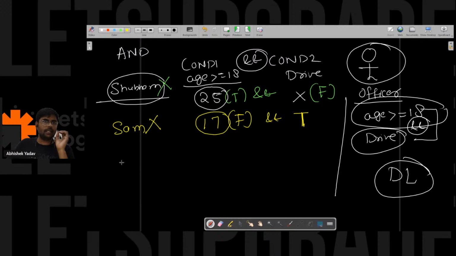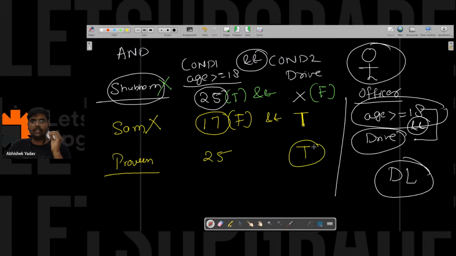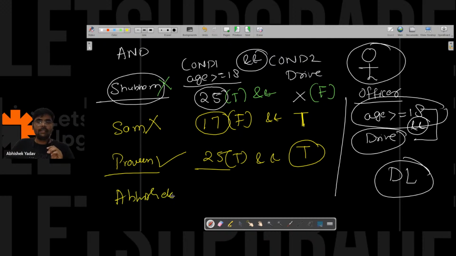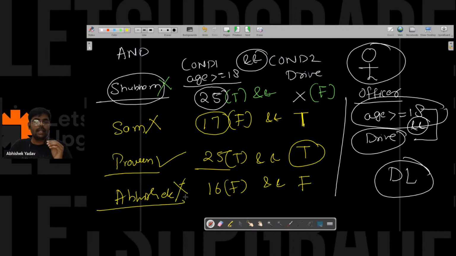In the third case scenario, let's take Praveen here, right? Praveen is saying, hey, my age is 25 and I know how to drive. He has given the driving test and the officer is saying, hey, you are eligible to take the DL because both the conditions are true. So Praveen will get the DL. And now here I am, and my age is, let's assume, 16, and I don't know how to drive, right? So this time both the conditions are false, so the overall condition is false and I will also not get the DL, right, everyone? So this is the behavior.